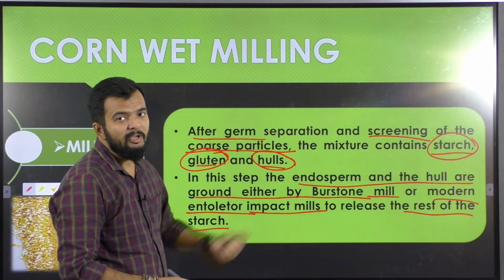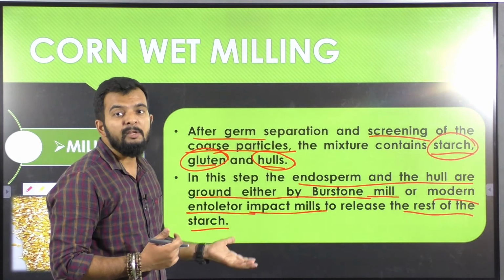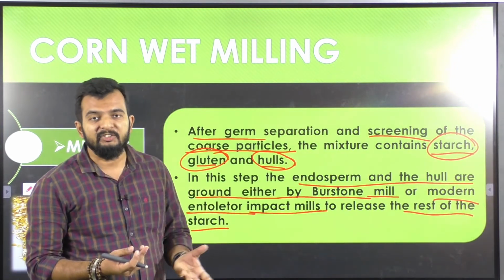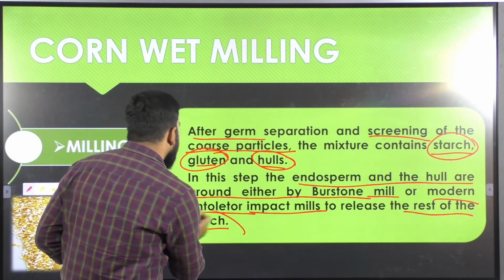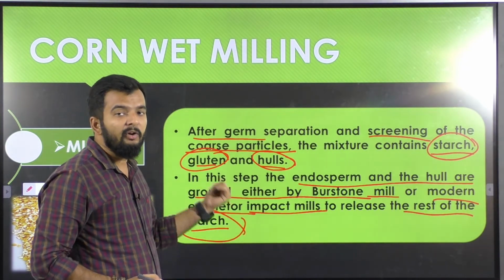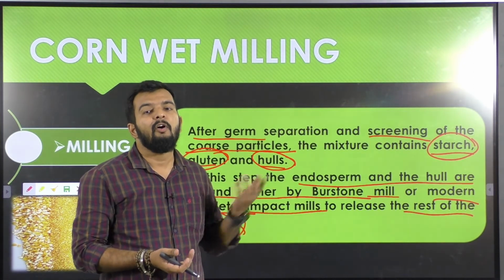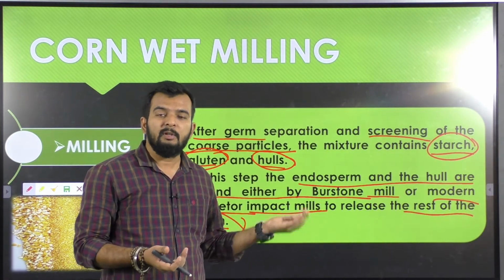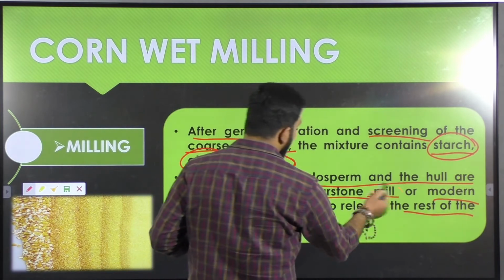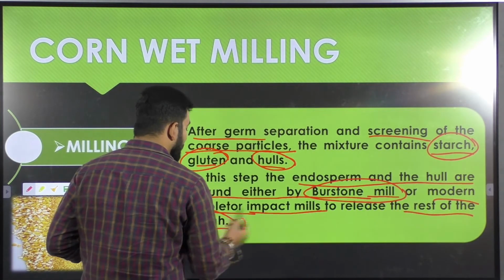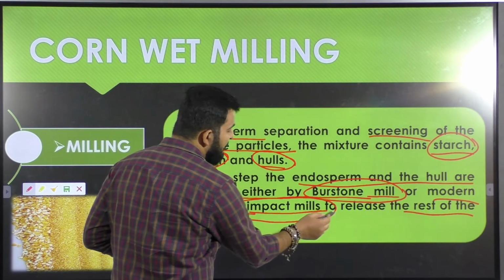After your degerming process, your slurry had some amount of starch, some gluten and hull. In this milling process, the rest of the endosperm present in your large grit particles will be further broken down into starch form. This starch is what is required from wet milling. It can be further used for production of ethanol, corn syrup, or any other application obtained from corn. Milling is done either by Burnstone mill, which is the traditional one, or in modern mills, entoleter impact mills are used.